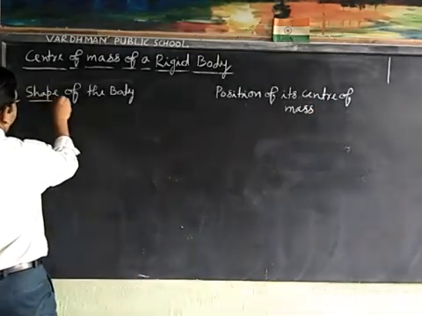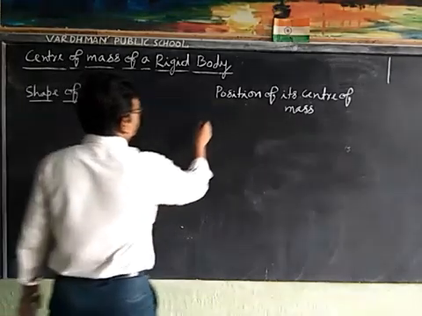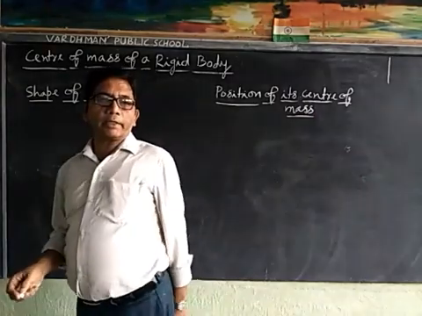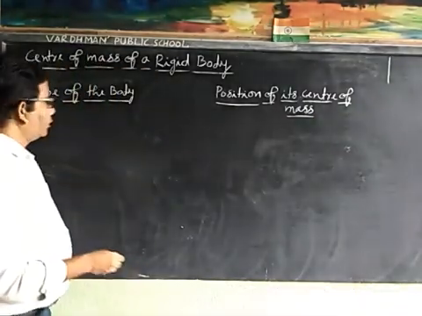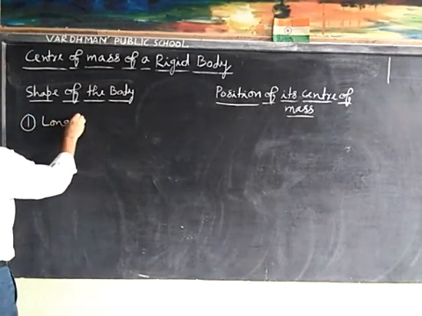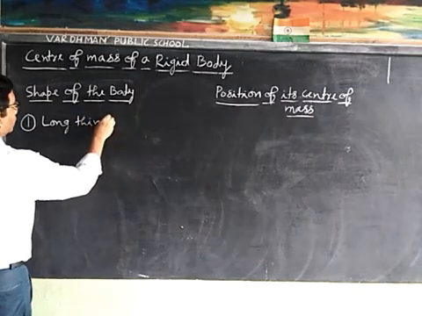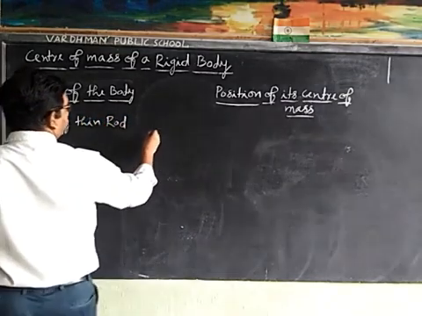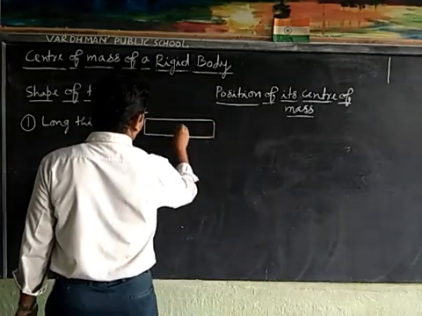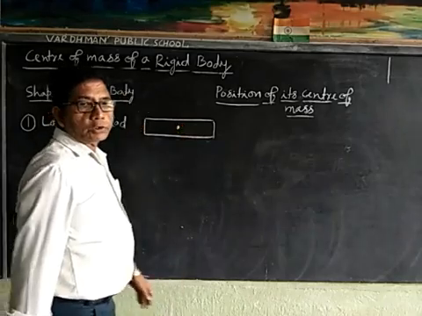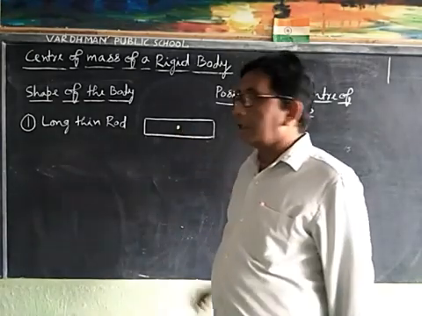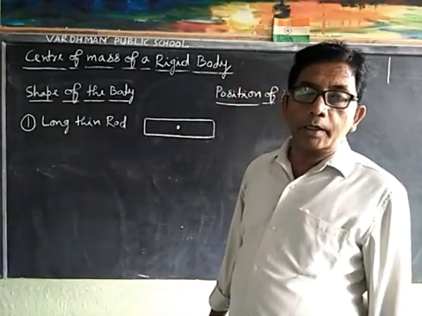Shape of the body and position of its center of mass. First we take long thin rod. Suppose this is a long thin rod and the position of the center of mass of a long thin rod lies at the middle point of the rod.